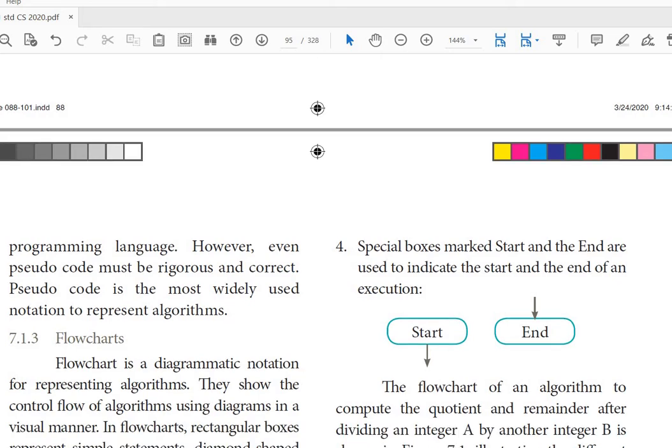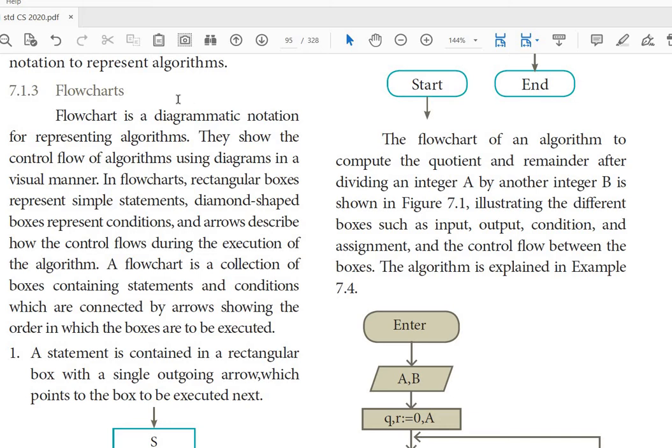Next point, what is a flowchart? A flowchart is a diagrammatic notation for representing algorithms. It shows the control flow of the algorithm using diagrams in a visual manner. In a flowchart, many shapes are used, and each has a specific meaning. A rectangular box is for a simple statement. Diamond-shaped boxes represent conditions. Then an arrow describes how the control flows during the execution of the algorithm. So they have given 3 things: one is the rectangle, another is the diamond, another is the arrow. Apart from this, there are many shapes.